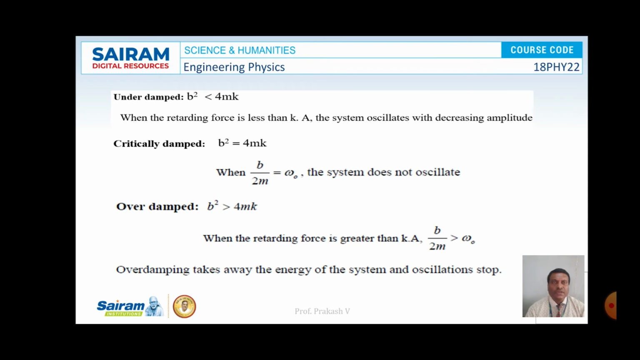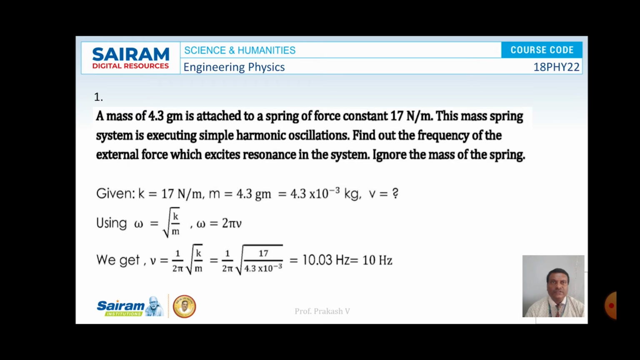Underdamping is the case where b square is less than 4mk. In this case the system oscillates with a decreasing amplitude. Similarly, when b square is equal to 4mk, the system does not oscillate at all, and when b square is greater than 4mk, it is treated as overdamping, which takes away the energy of the system and the oscillations come to a halt. So these are the cases observed in damped oscillations.